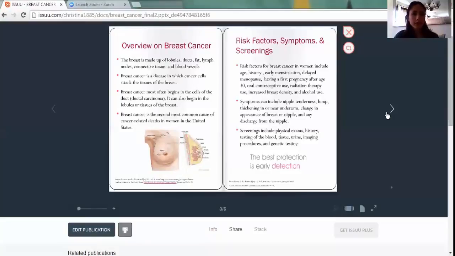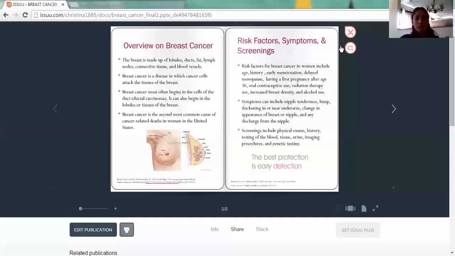Symptoms for breast cancer can include lumps, nipple tenderness, thickening near the breast or the underarm area, and any changes in skin texture. Also changes in breast appearance, size, shape, dimpling, swelling or shrinkage, inward or inverted nipples, and any color change like red or scaly skin, similar to an orange peel, and also any nipple discharge.